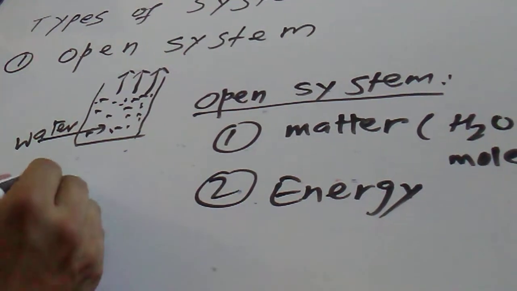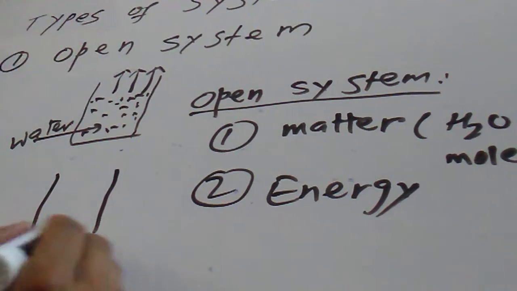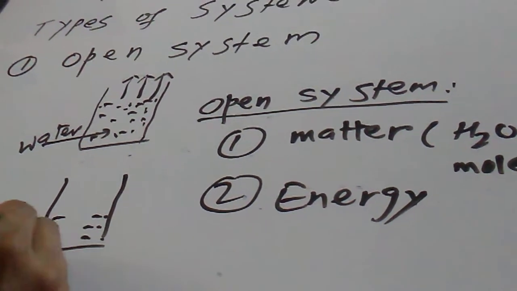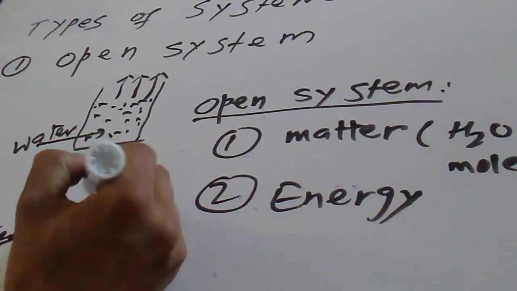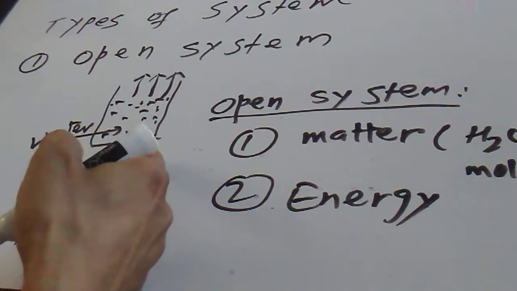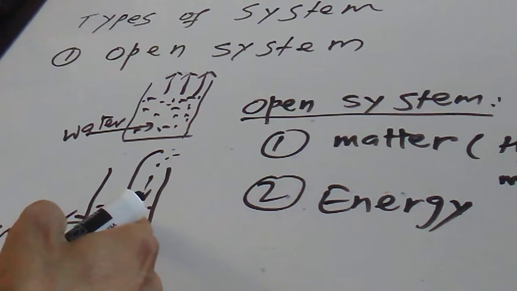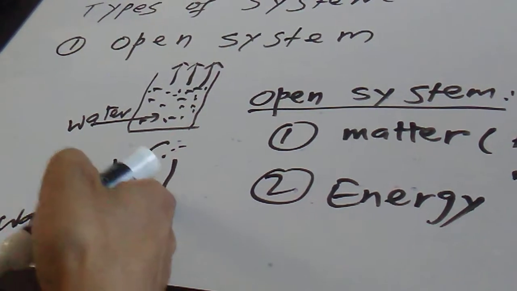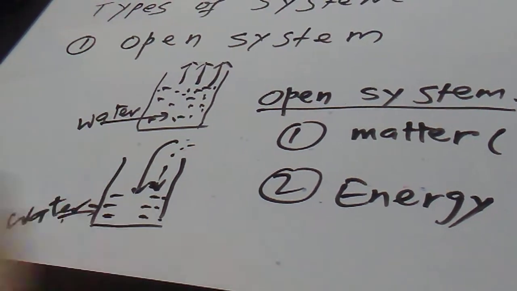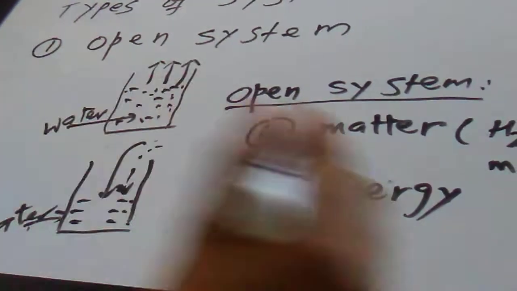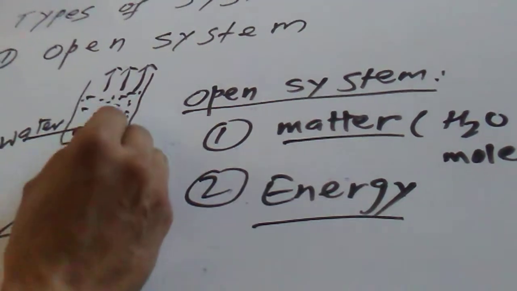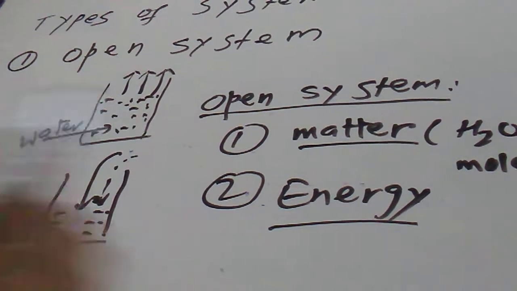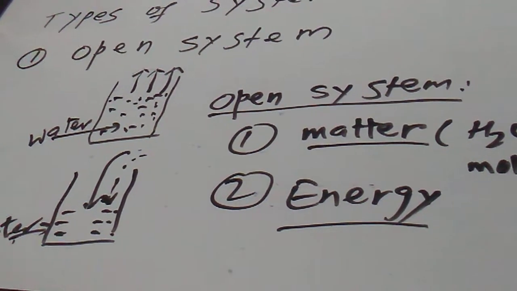Also, not only do we lose, sometimes we also gain from outside. Let's say this is water in a cup, and some water molecules are coming from the air and going inside it. Meaning that water vapor from outside is cooling and going inside. So in this case also energy is going in, and also the matter, that is water molecules, are going in. So this is also an open system. An open system is one where matter and energy can either be lost or come in. Alright, so this kind of system is called the open system.